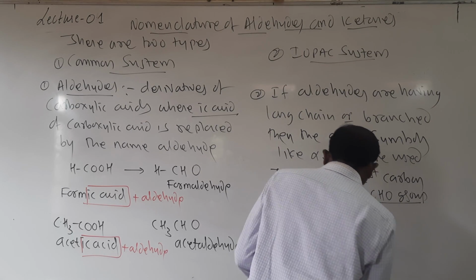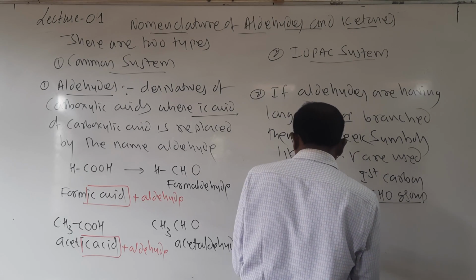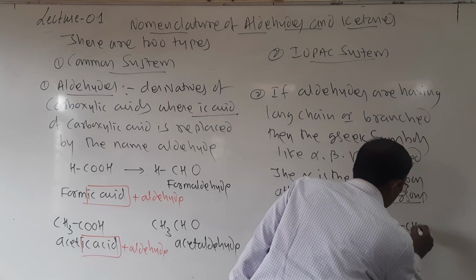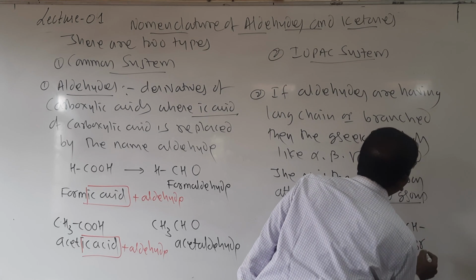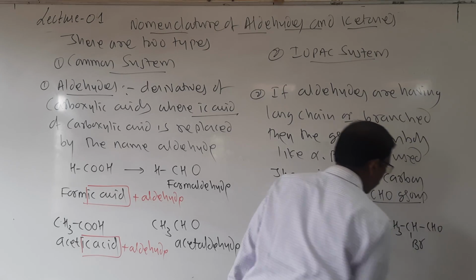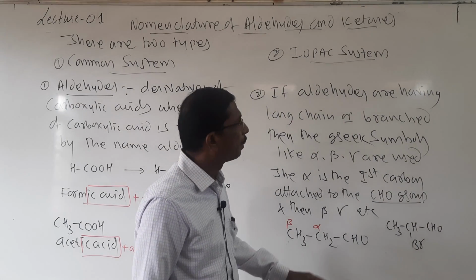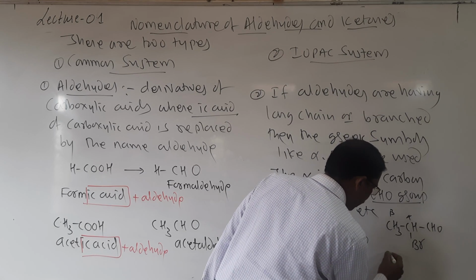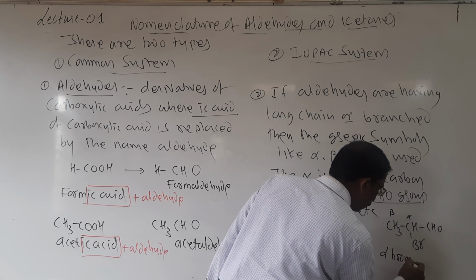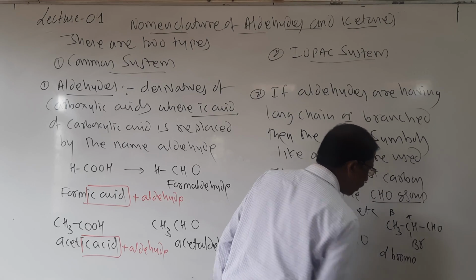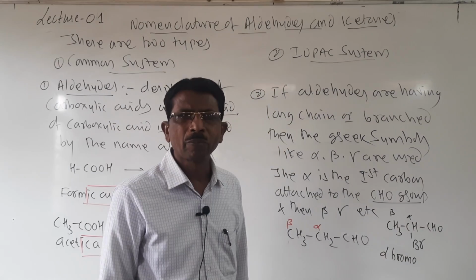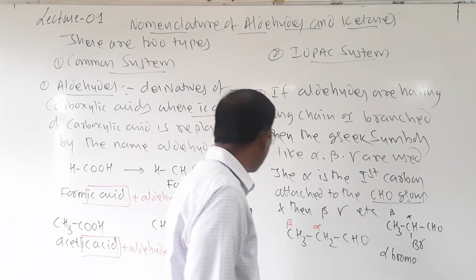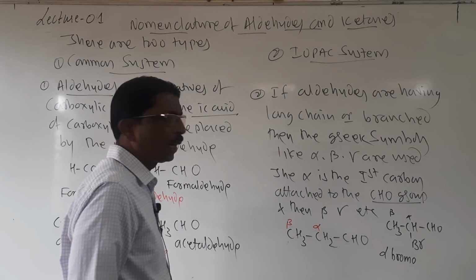If you write CH3, CHBr, CHO, look here students, what is the name of this compound? It is alpha, it is beta. So here it is alpha bromo propanaldehyde.